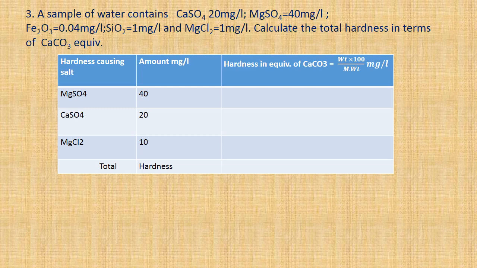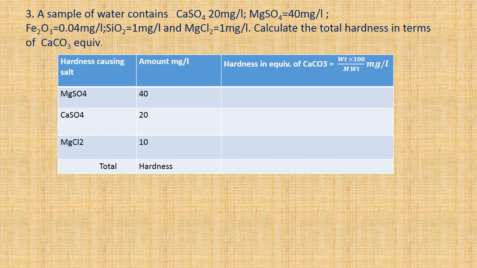A sample of water contains calcium sulfate 20 mg per liter, magnesium sulfate 40 mg per liter, iron oxide 0.04 milligram per liter, silica 1 milligram per liter, magnesium chloride 10 milligram per liter. Calculate the total hardness in terms of calcium carbonate equivalent. Since there are more terms, we'll make a tabular column for easy calculation. Hardness causing substances: we have three, magnesium sulfate, calcium sulfate, and magnesium chloride.